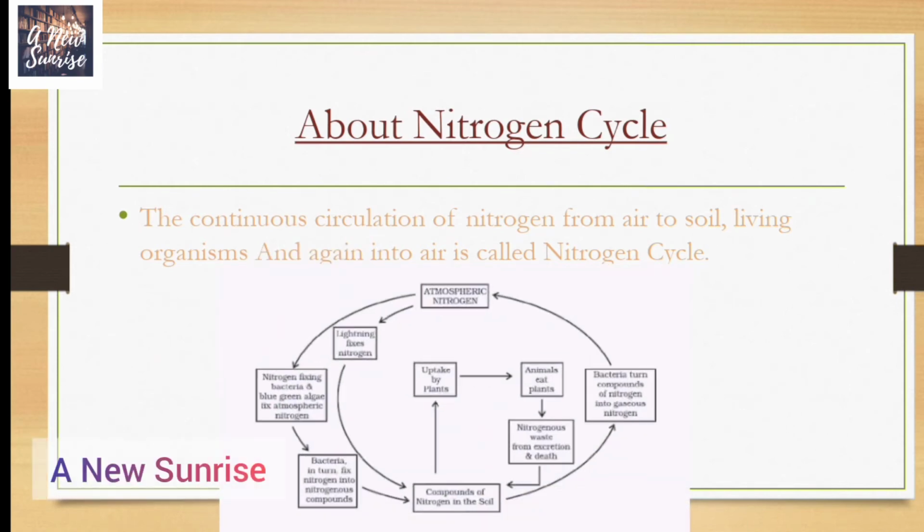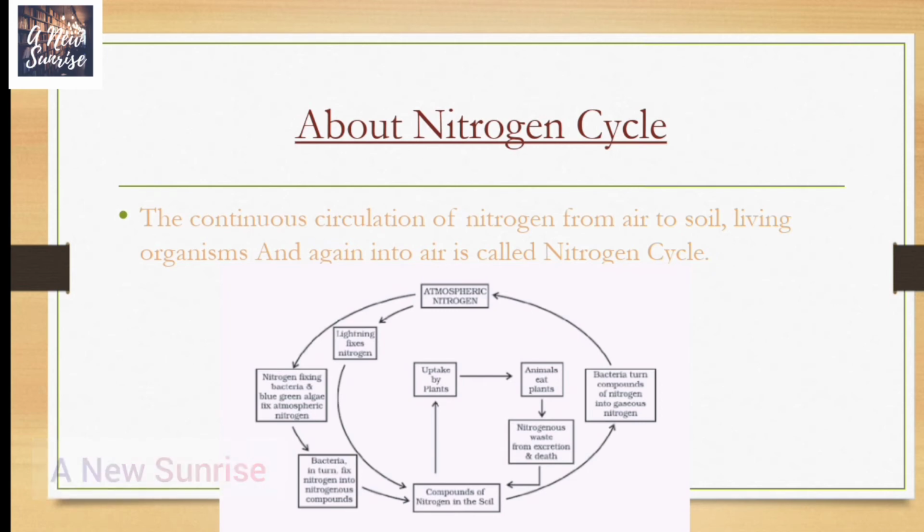Our atmosphere has 78% nitrogen gas. Nitrogen is one of the essential constituents of all living organisms as part of proteins, chlorophyll, nucleic acid, and vitamins. The atmospheric nitrogen cannot be taken directly by plants and animals. Certain bacteria and blue-green algae present in the soil fix nitrogen from the atmosphere and convert it into compounds of nitrogen. Once nitrogen is converted into these usable compounds, it can be utilized by plants from the soil through their root system.